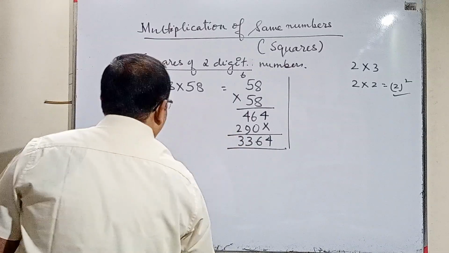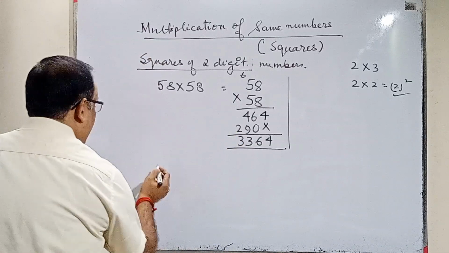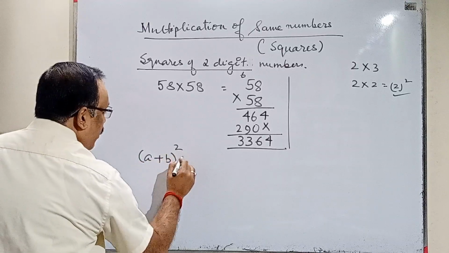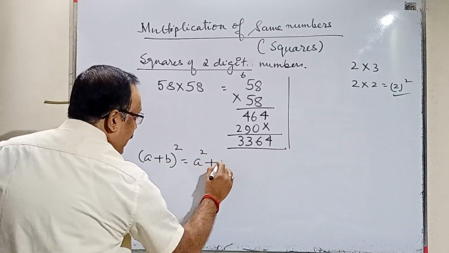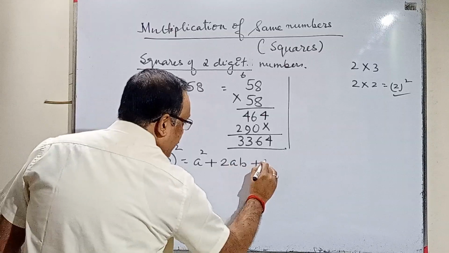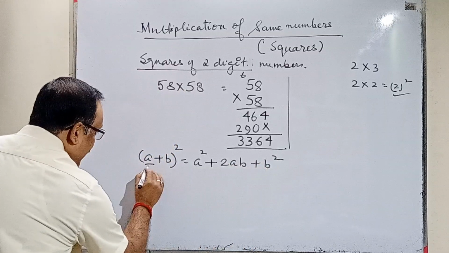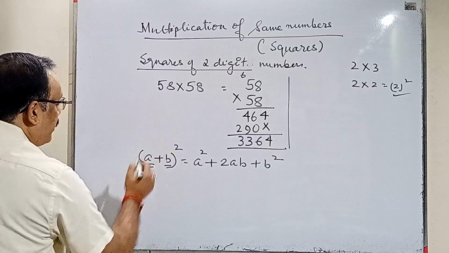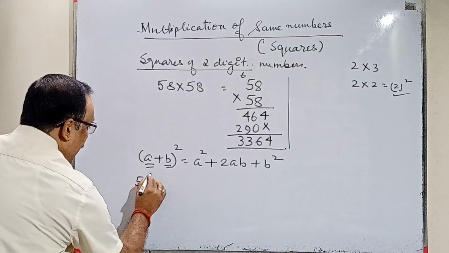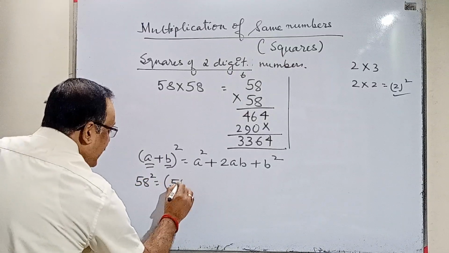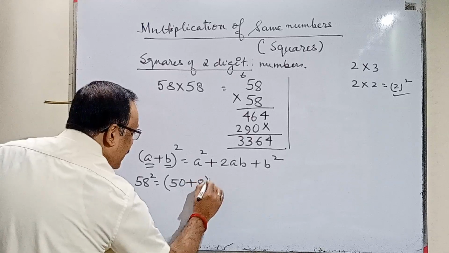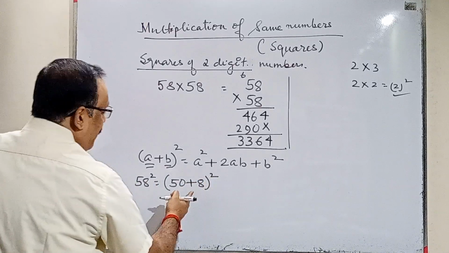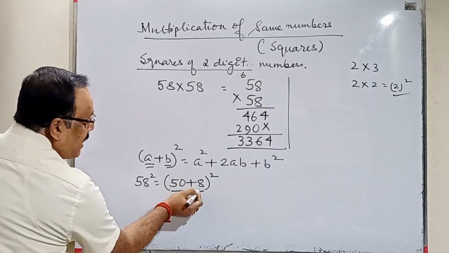Now, what is the next method? We are acquainted with (a plus b) whole square is equal to a square plus 2ab plus b square. That means if there are 2 digits like this, then if I do the square of them, we get this. So this 58 square, I can split it to what I know. I am writing it as (50 plus 8) whole square. So 50 plus 8, this becomes my a and this becomes my b.